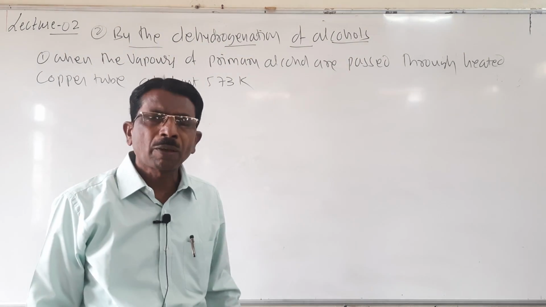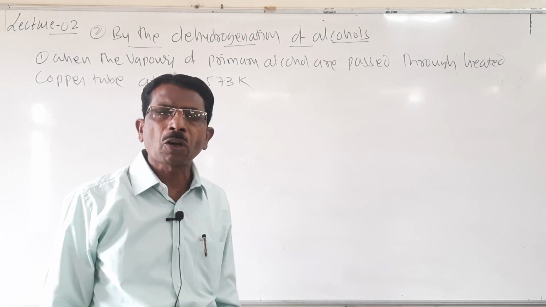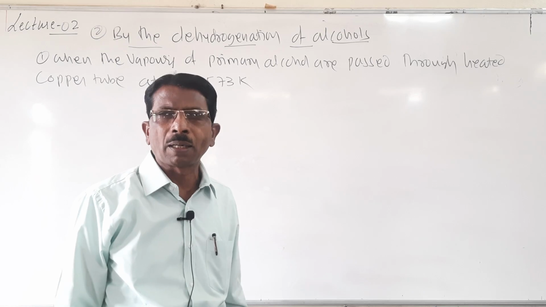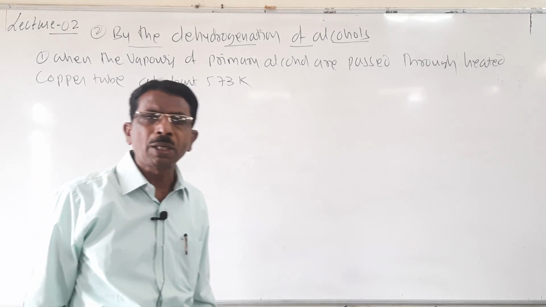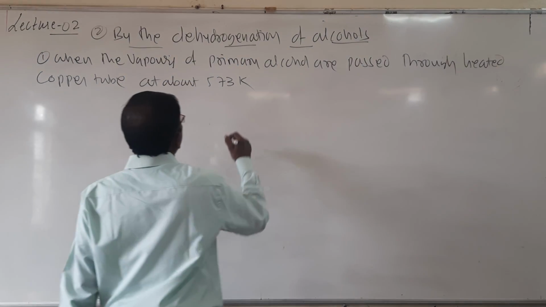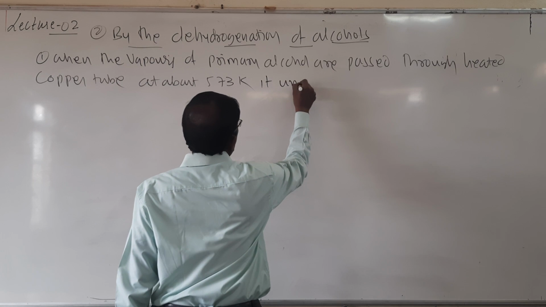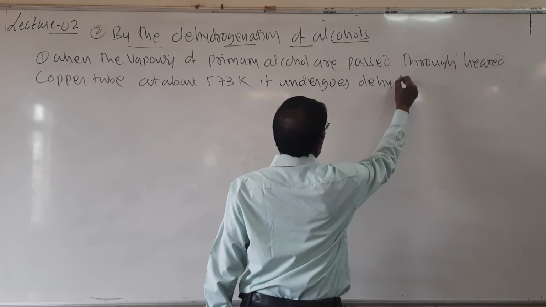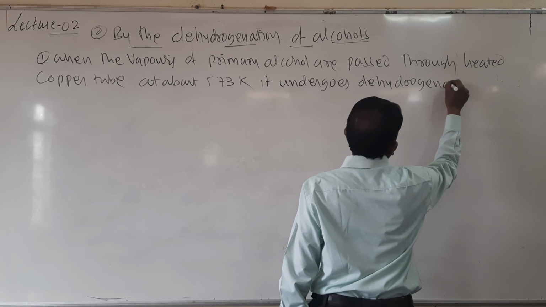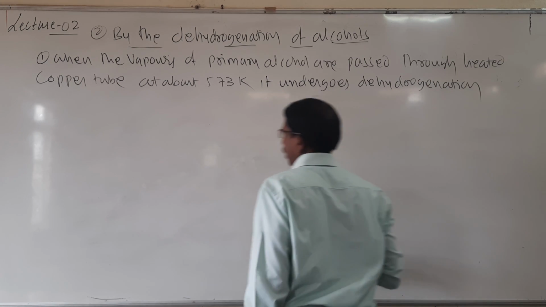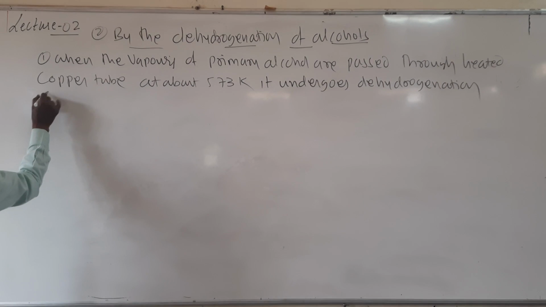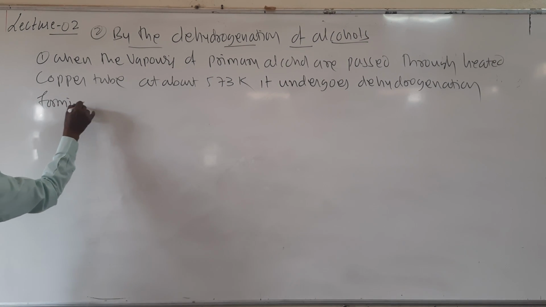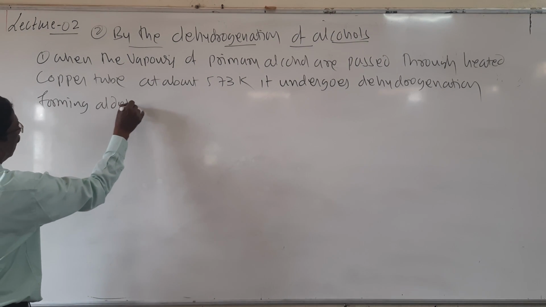So when the vapors of primary alcohol pass over heated copper tube at about 573 Kelvin, it undergoes dehydrogenation forming aldehydes.